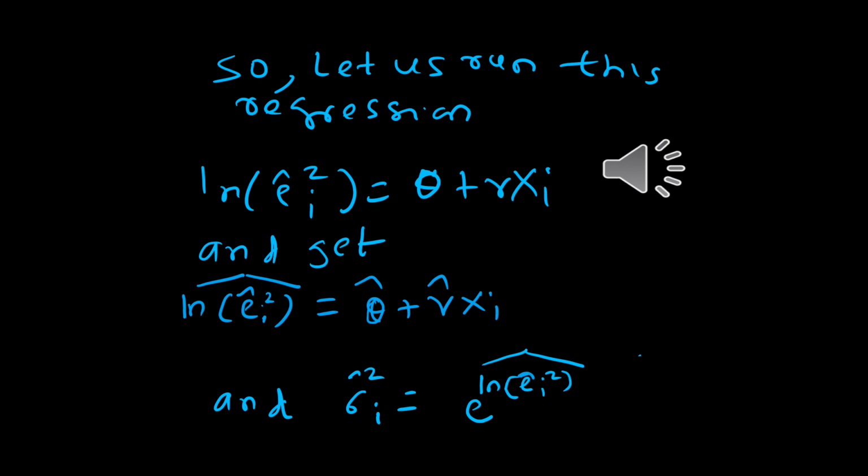It can be obtained by raising e to the fitted values: you raise e to theta hat plus gamma hat x_i and obtain estimates for sigma hat i square.